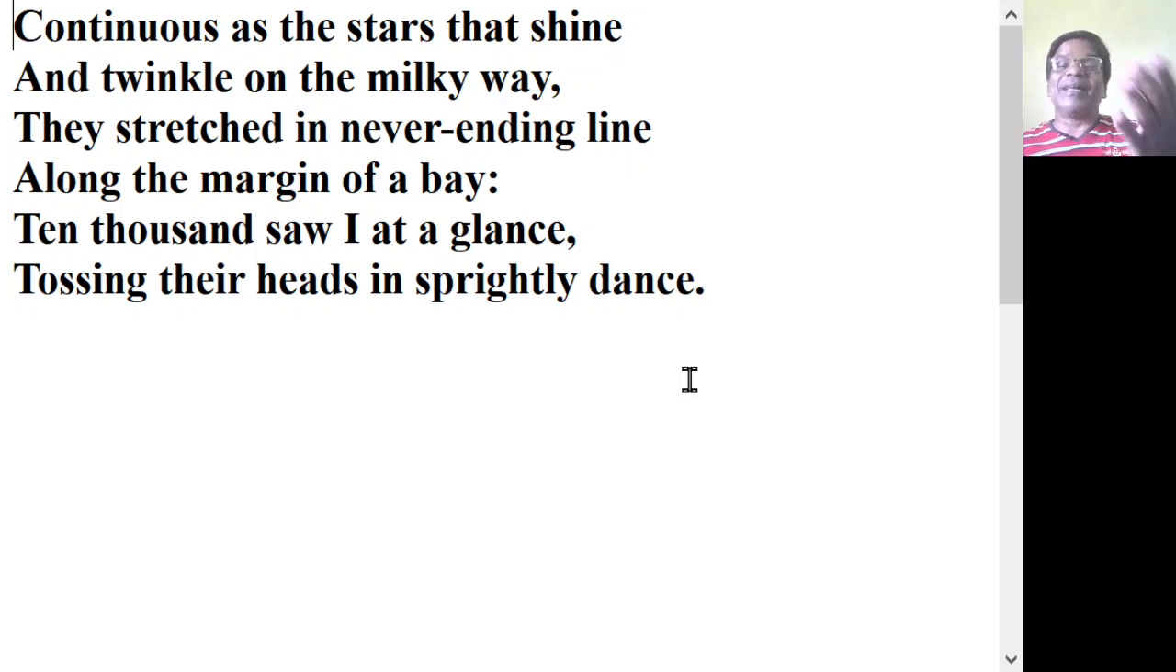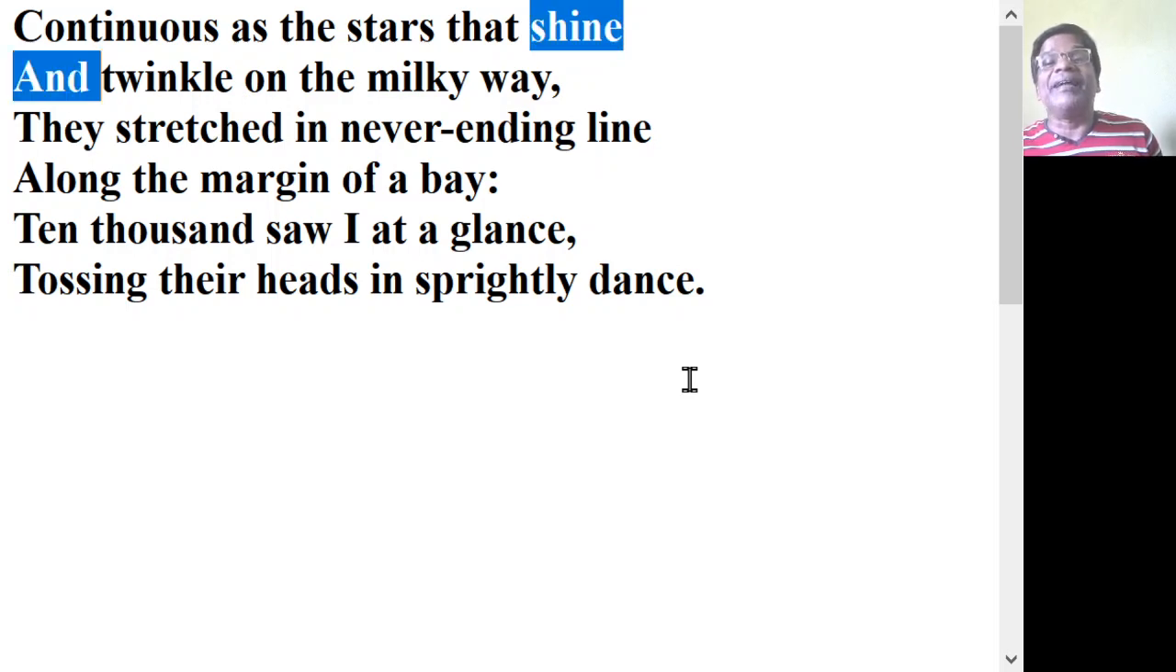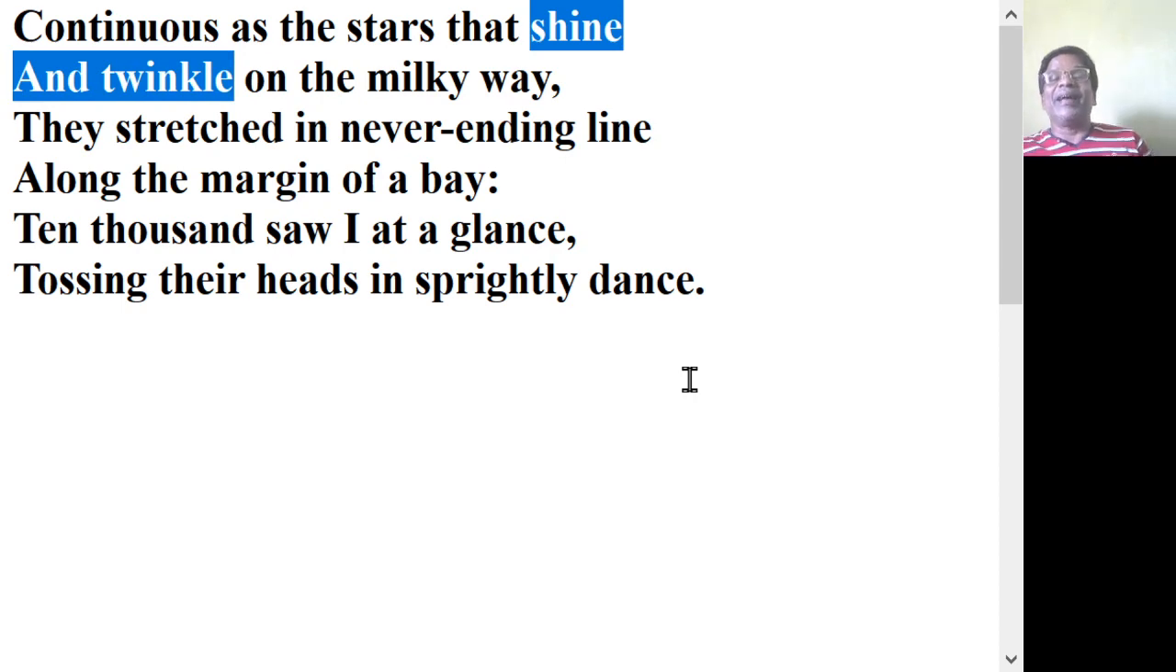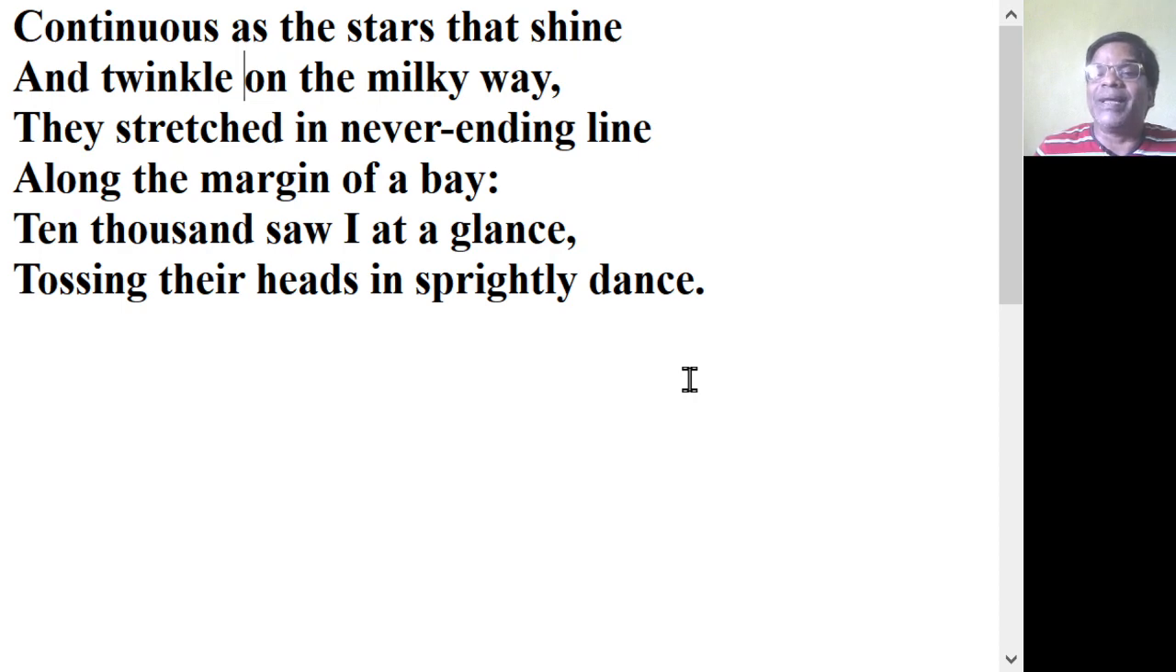And that is why the poet describes them to be continuous. Like what? Like the stars. Which stars? The stars in the Milky Way. And which stars? Those stars that shine and twinkle. The stars shine and they twinkle. In the same way, the daffodils are also shining and twinkling. Where do the stars twinkle? They twinkle in the Milky Way.